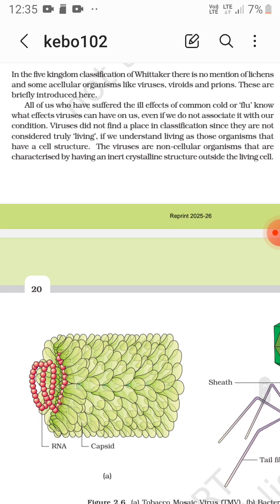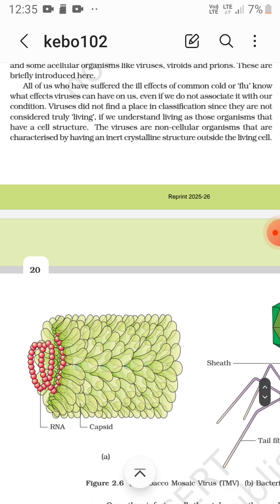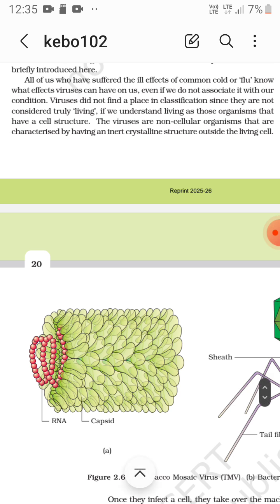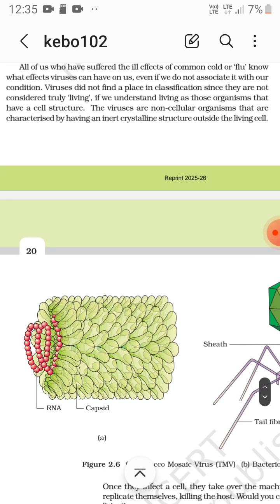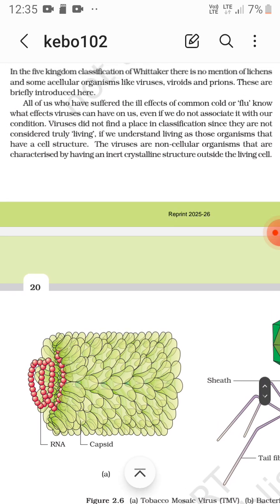Because cell structure is not present in viruses, we do not consider them as living. Viruses are non-cellular organisms that are characterized by having an inert crystalline structure outside the living cell.